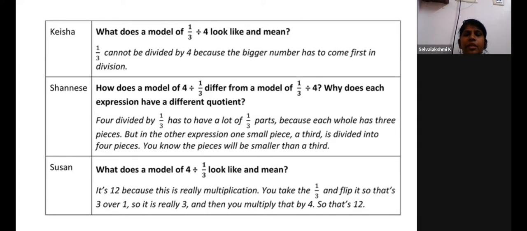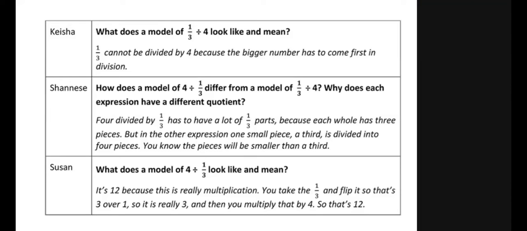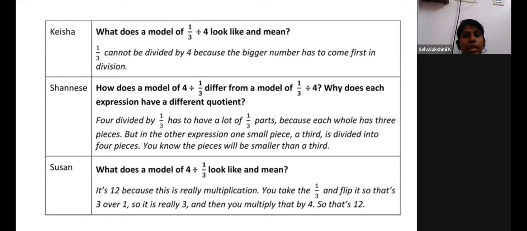4 divided by 3. Then another student may think 4 divided by 1/3. They look the same, but how are they different, and how can we get different quotients? Another student can do 4 divided by 1/3. Immediately he'll change the sign, write the reciprocal of 1/3, and get 12. So there are different levels of understanding by different students.